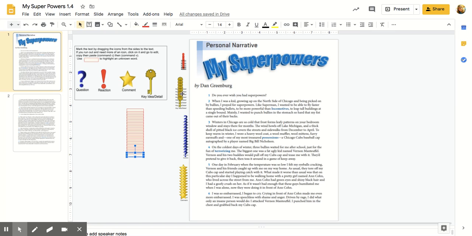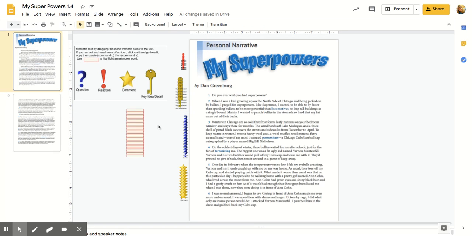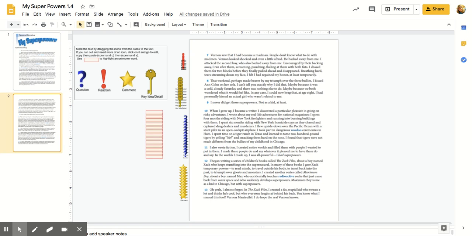If you need more, remember to click on the icon and go File, Copy, and then you hit File, Paste, or you can use those cool keyboard tricks we talked about, Command C for copy, Command V for Velcro or paste. There are 2 pages that you're going to go to when you're reading.